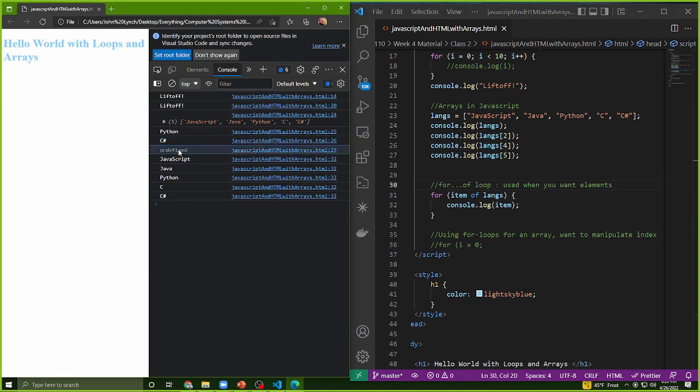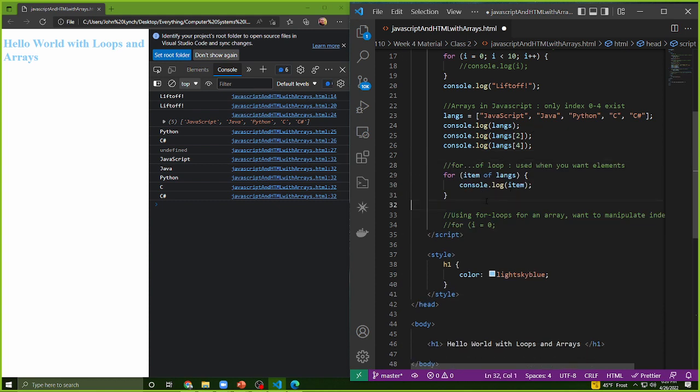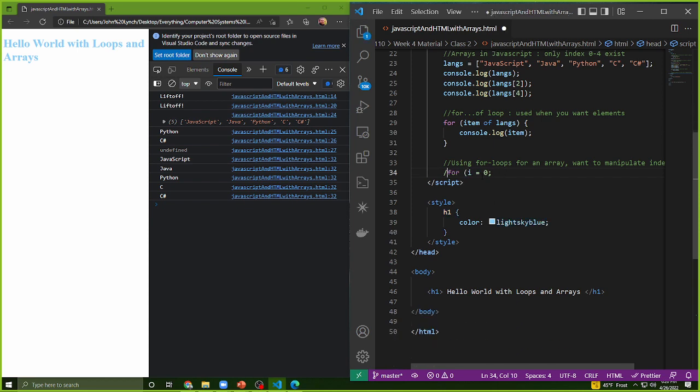JavaScript is nicer with this than other languages, but essentially what's happening is that we have an index out of bounds error because we're trying to reference an index value that doesn't exist in this array. So index 5 doesn't exist. Only index 0 to 4 exists. Any other language would crash the application. Yeah, it would crash. It would say exception, index out of bounds. And if you're doing Java or Python, you'll get really familiar with that error. I know I did.